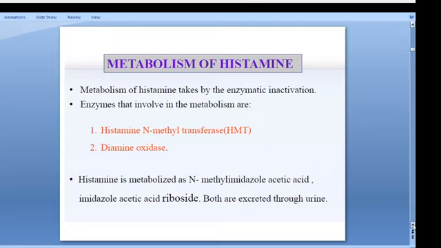Afterwards, histamine will be metabolized by enzyme inactivation. Two important enzymes are involved in the inactivation of histamine, or the metabolism of this histamine. The two enzymes are histamine N-methyl transferase, otherwise called HMT, and diamine oxidase.